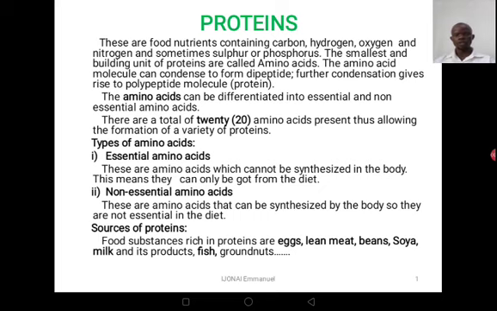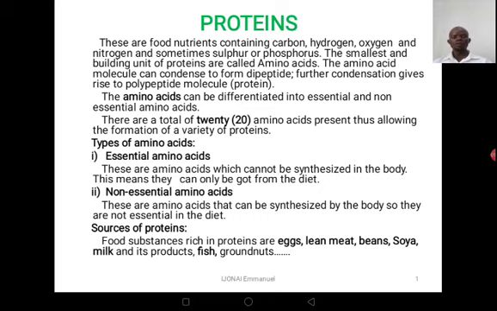Now, the smallest building units of proteins are called amino acids. Now, the amino acid molecules can condense to form the peptide, and then further condensation gives rise to polypeptides. Now, a polypeptide molecule means that it is combining so many dipeptide molecules. Now, the amino acids can be differentiated into essential and non-essential amino acids. Now, in total, we have 20 amino acids present, and that allows formation of a variety of proteins.